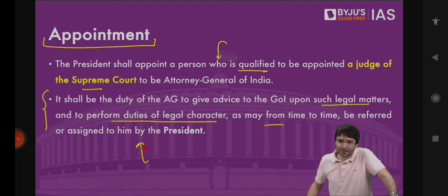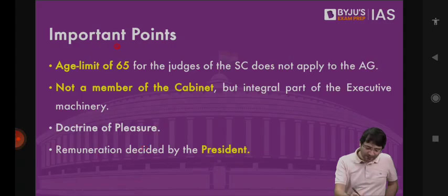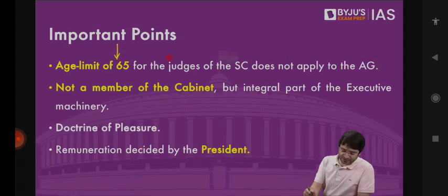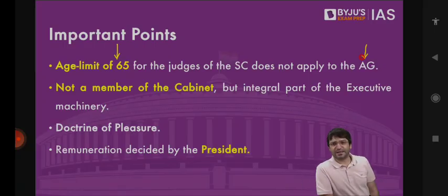Clear? Another one. The judges of the Supreme Court retire at the age of 65. But this age limit does not apply to the Attorney General. For example, we had Mr. Venkatramani as the Attorney General. He's in his 70s. Prior to him, we had Mr. K.K. Venugopal as the Attorney General for India. He was 93. That means the age limit which is applied to a Supreme Court judge does not get applied to the Attorney General for India.